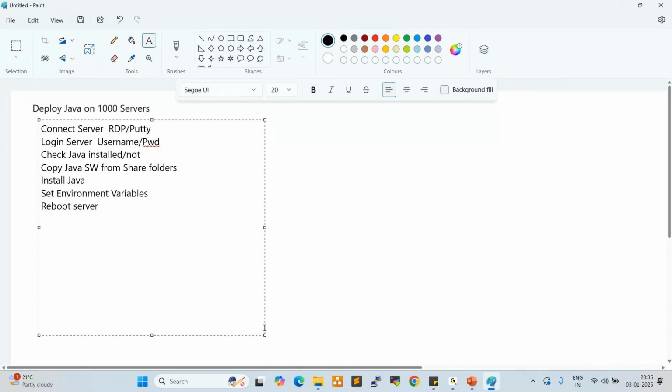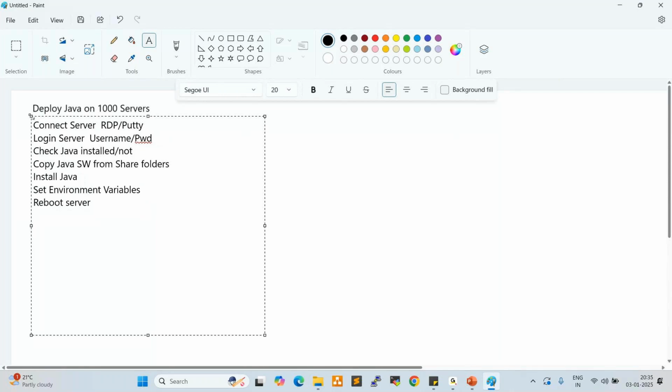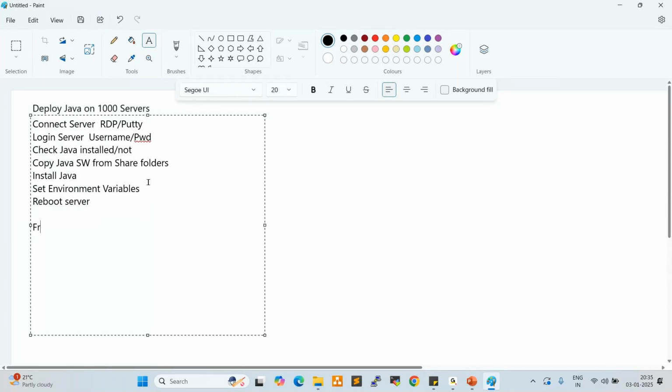So here, for example, a fresher or a 2 years experience guy may take 30 minutes to perform this activity on a single server, right?